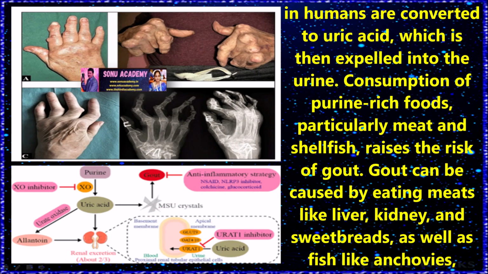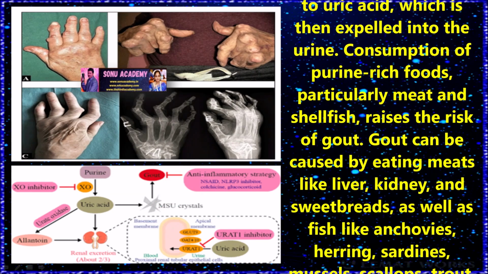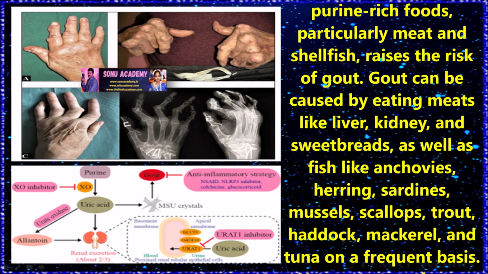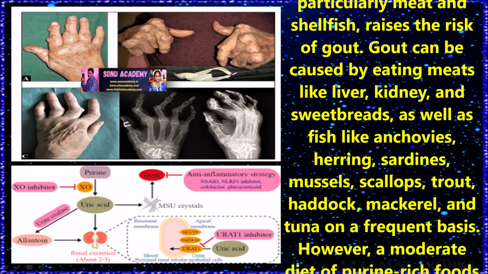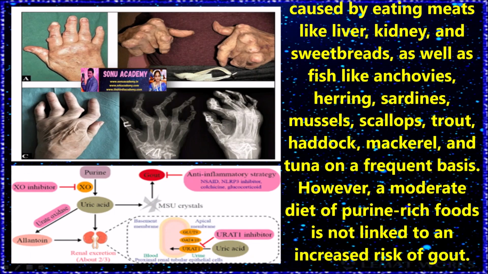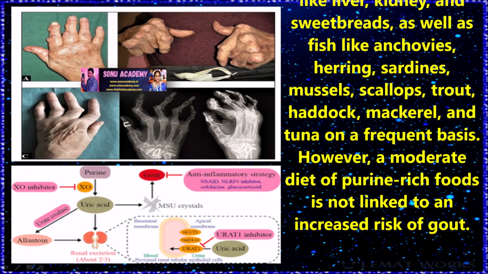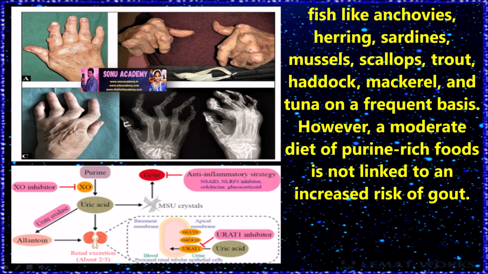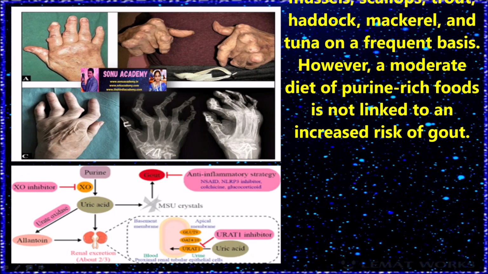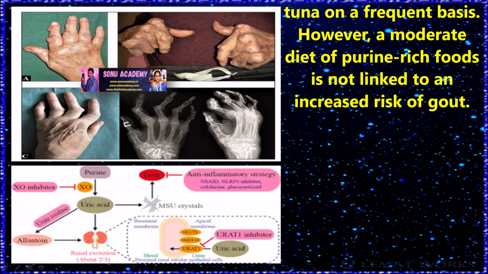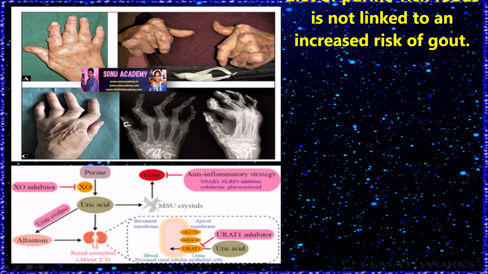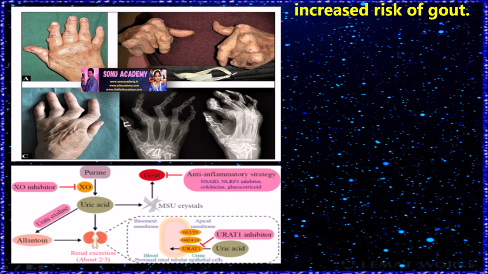Purines in humans are converted to uric acid, which is then expelled into the urine. Consumption of purine-rich foods, particularly meat and shellfish, raises the risk of gout. Gout can be caused by eating meats like liver, kidney and sweetbreads, as well as fish like herrings, sardines, mussels, scallops, trout, haddock and tuna on a frequent basis. However, a moderate diet of purine-rich foods is not linked to an increased risk of gout.